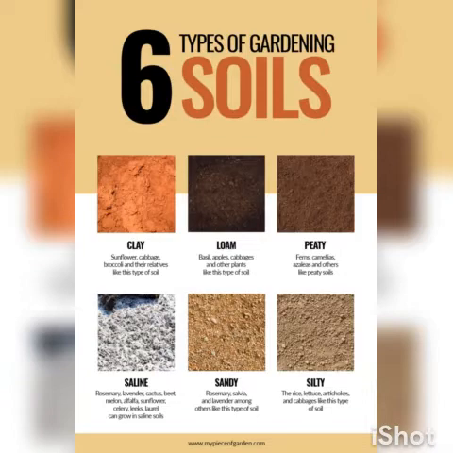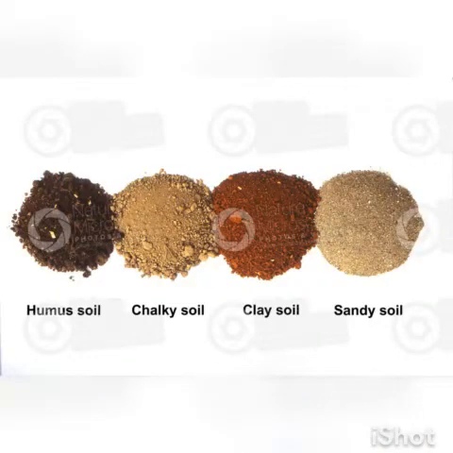And the third one is loamy soil. If the amount of large particles and fine particles is about the same, then the soil is called loamy. When sand and clay are about equal, we call it loamy soil, and we have to know that loamy soil is the best for growing plants, for growing crops.